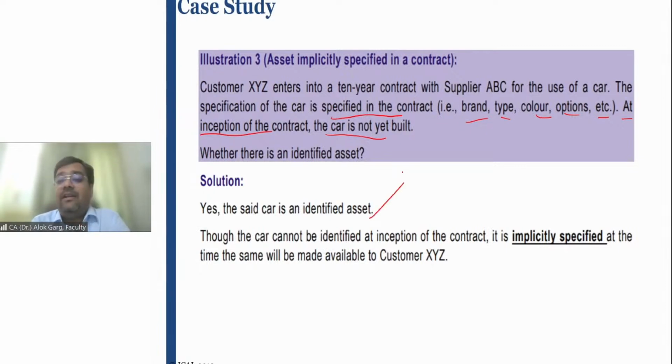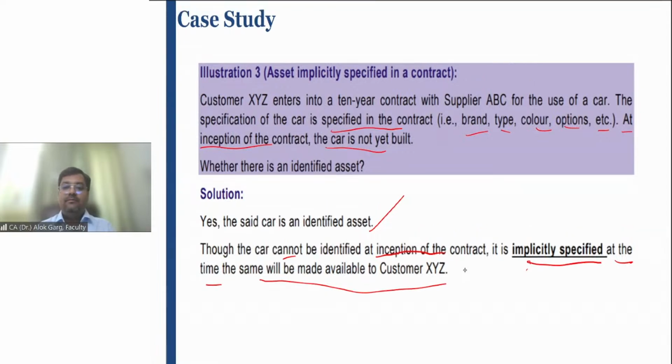Yes, the car is an identified asset. Though the car cannot be identified at inception of the contract because it is not yet built, it is implicitly specified at the time the same will be made available to customer XYZ, right? Clear in mind for all of you?